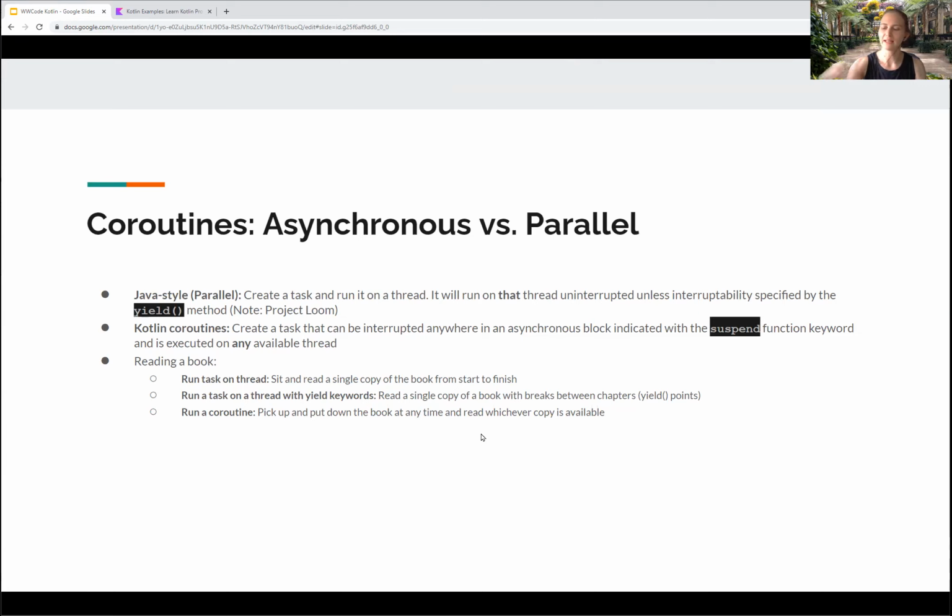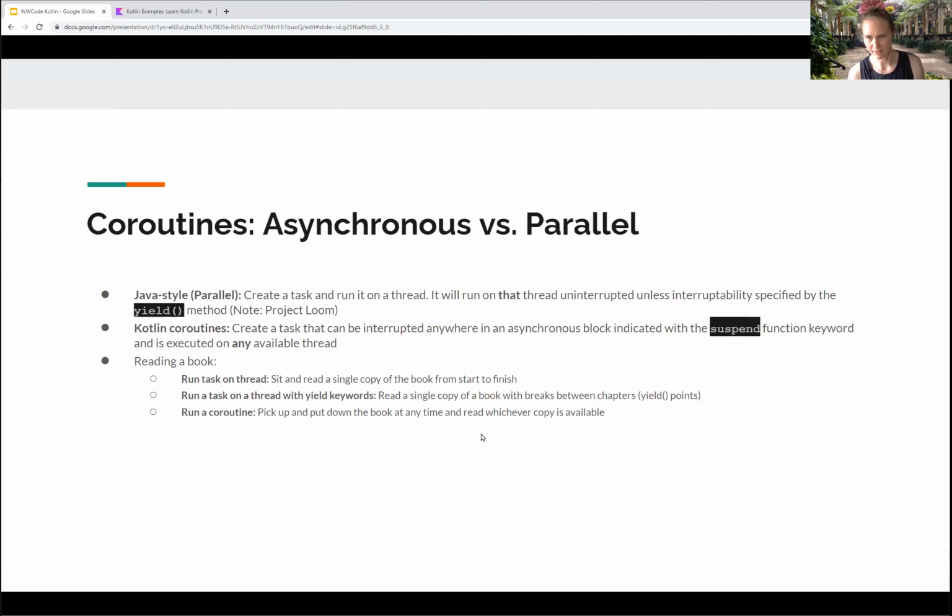Okay, so you have Java: I give a task to a thread, which I've allocated resources for, it runs, it ends. Coroutines: you can create a section of code or a task that can be run anywhere, interrupted at any time, picked up, put down, and placed on any available thread. This means that if you only have one thread running, you can still have a ton of asynchronous coroutines queued up, and they'll just keep alternating and figure out who needs to go first and priorities. But you don't need a thread for each task. And it scales to different architectures. If you can only support one thread in your application and 10 threads in another environment, they scale. Coroutines will run on one thread, 10 threads, 100 threads, whatever works. And you can dynamically change it as well.